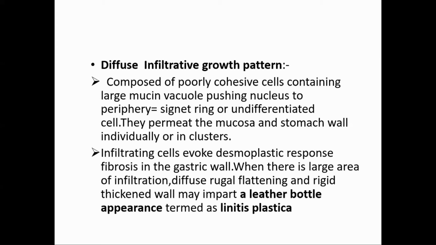Now I was talking about the diffuse infiltrative growth pattern. It is composed of poorly cohesive cells containing large mucin vacuoles pushing the nucleus to the periphery. I will show you what a signet ring type of cell is. They permeate the mucosa and stomach wall individually or in clusters, and they produce a lot of fibrosis, that is desmoplasia. When a lot of fibrosis is there, that is called desmoplastic reaction, desmoplasia.